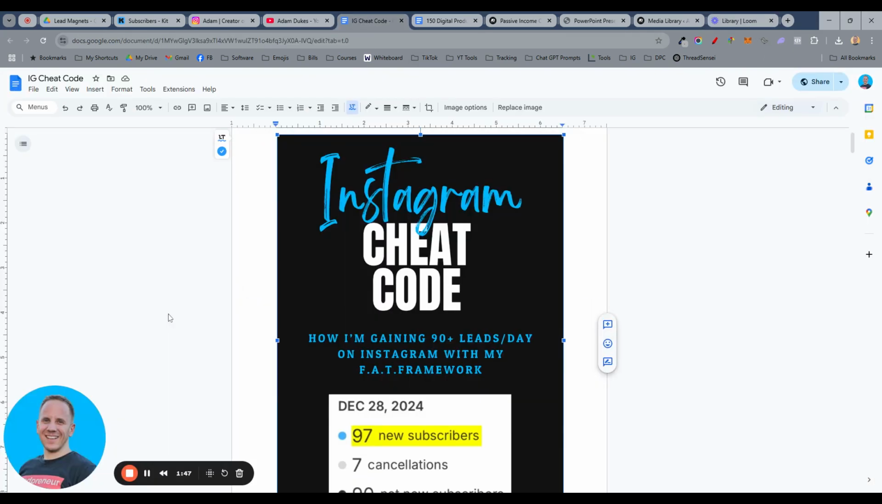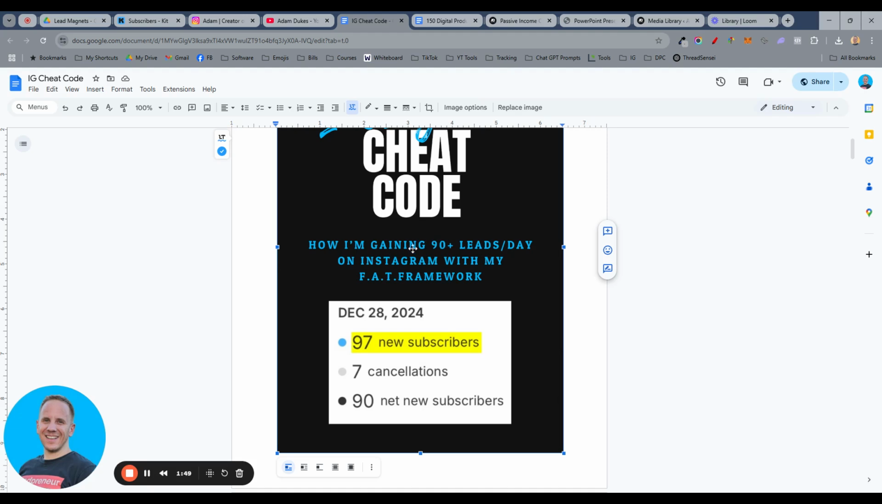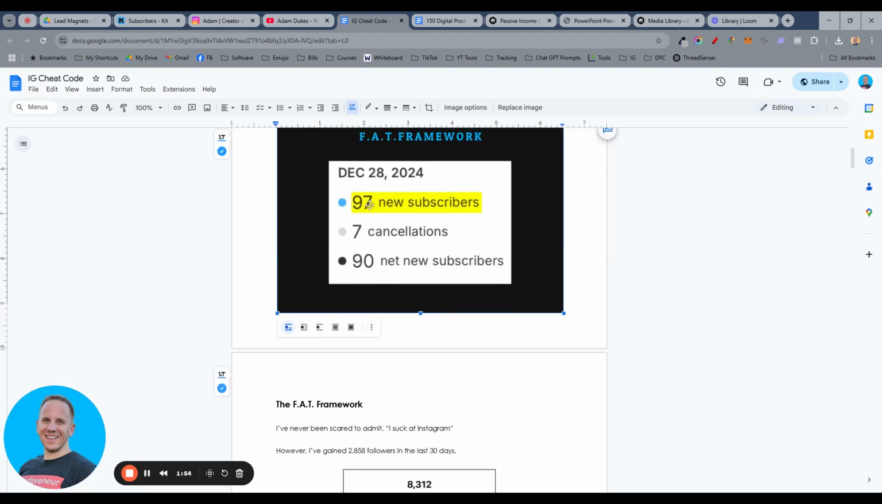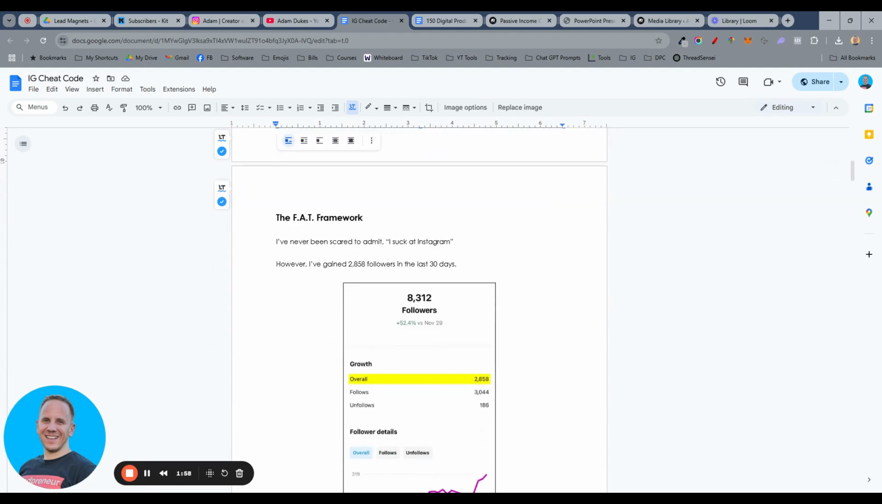So here it is, the Instagram cheat code, how I'm gaining 90 leads a day on Instagram with my FAT framework, F-A-T. I'll explain that here in just a minute. As you can see, December 28th, 97 leads. So this is my FAT framework. Over the years, I've never been good at Instagram. I've openly admitted I suck at Instagram. I always have. But since about early December, about 2 months ago, I think I'm starting to crack the code.